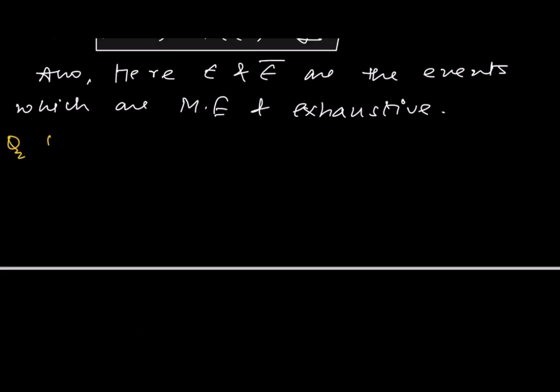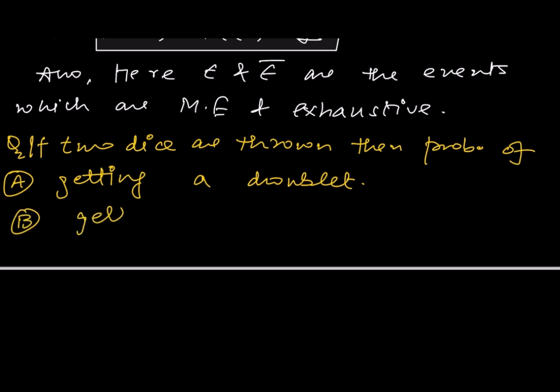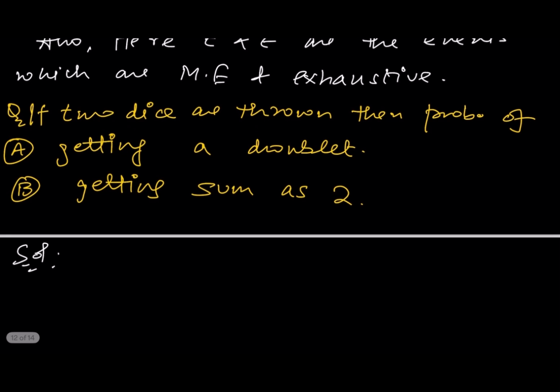The question is, if two dice are thrown, then find the probability of A, getting a doublet, and B, getting sum as 2, right? So in the question it is given that we are rolling two dice simultaneously.